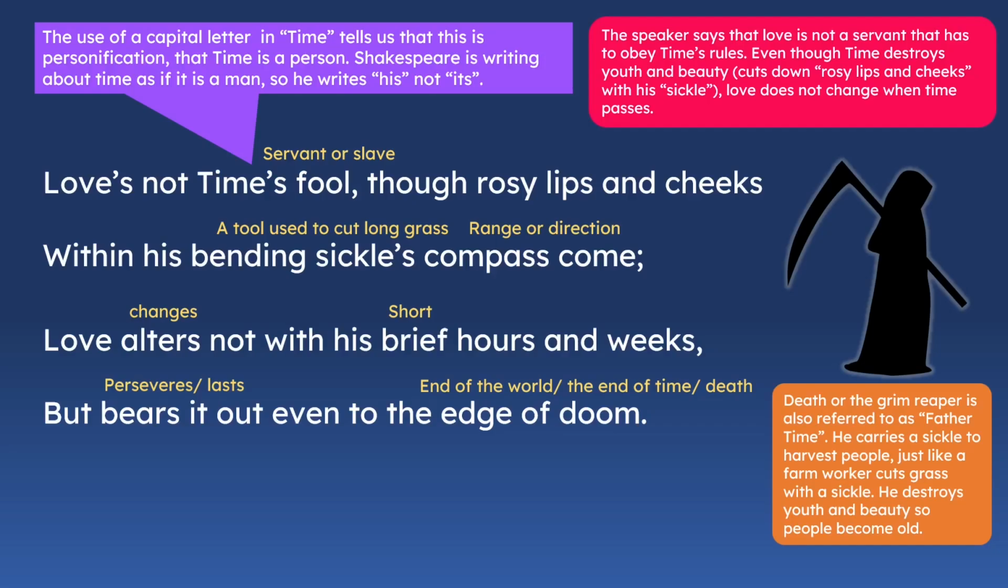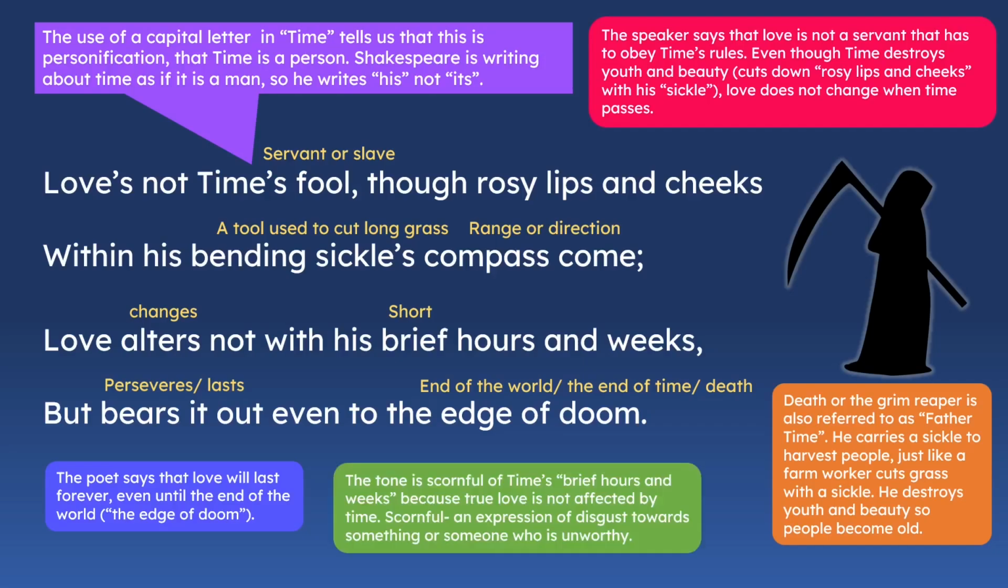Then, if we look at the next two lines, it says, "love alters not with his brief hours and weeks, but bears it out even to the edge of doom." So here the poet says that love will last forever, even until the end of the world, even until the edge of doom. The tone here is scornful of time's brief hours and weeks, because true love is not affected by time. So scornful means an expression of disgust towards something or someone who is unworthy. He says that love has nothing to do with time, so even if time passes, love is not affected.